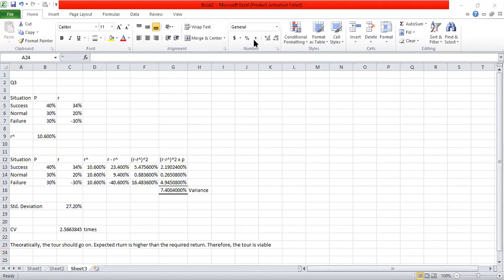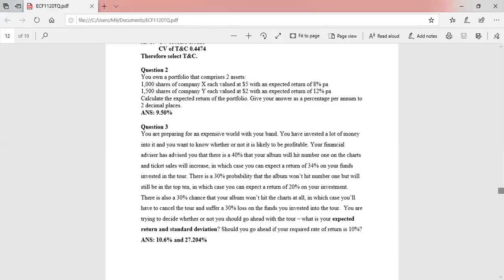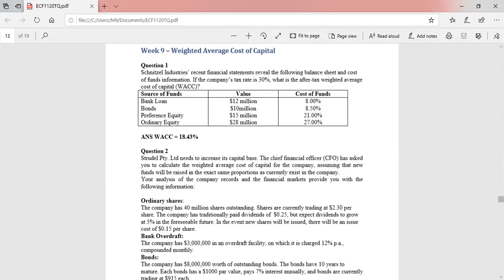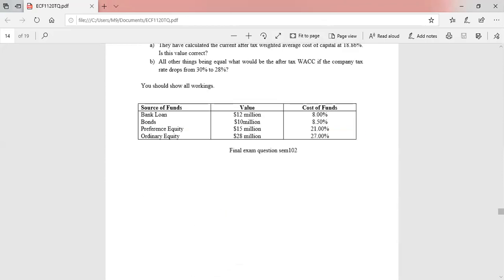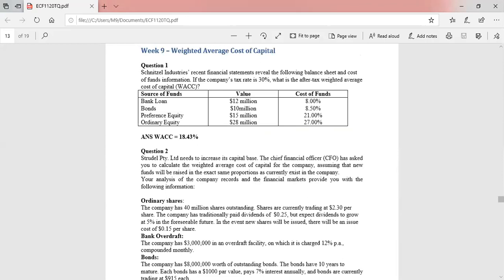So now we'll discuss some questions given in the tutorials for cost of capital. So under weighted average cost of capital, the first question. Shinetzel Industries' recent financial statement revealed the following balance sheet and cost of funds information. So you are given these balance sheet values and cost of funds. If the company's tax rate is 30%, what is the after-tax weighted average cost of capital? So this is how we are going to calculate.